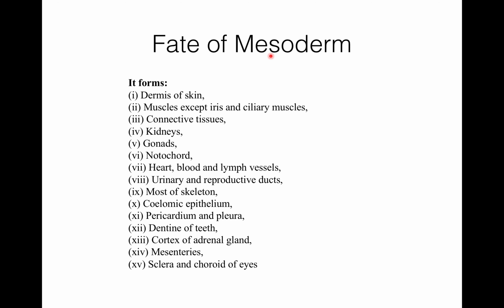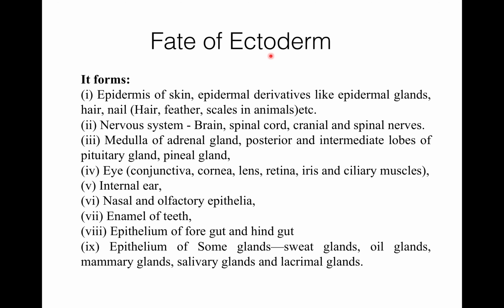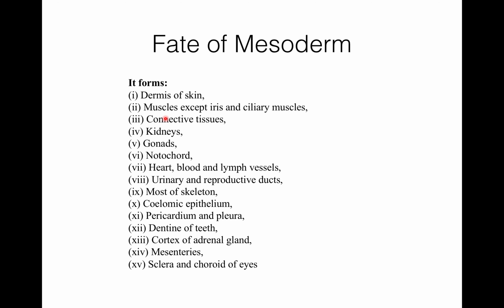Now the fate of mesoderm. It forms the dermis of the skin, while ectoderm forms the epidermis of the skin. It forms the muscles of the eyes except the iris and the ciliary muscles.